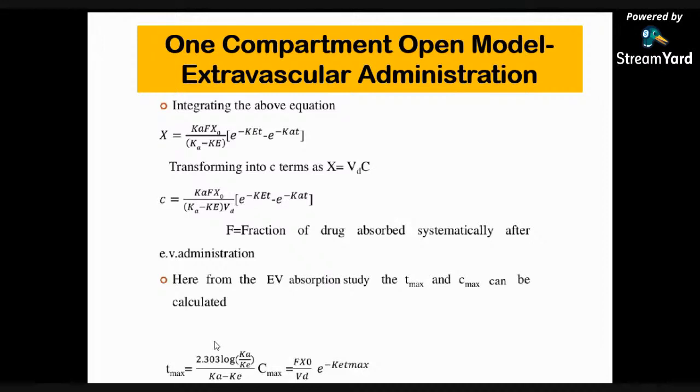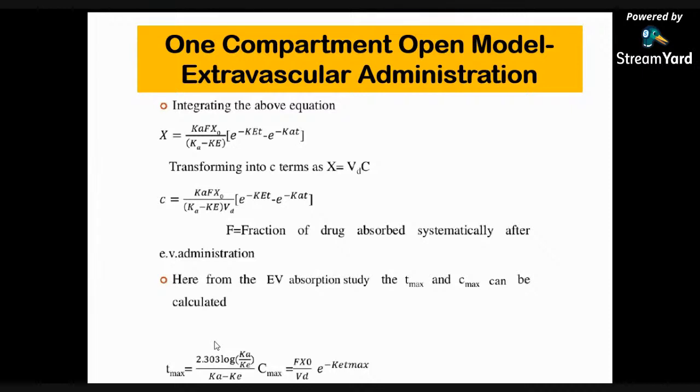Then, x is equal to Ka into F into X0 upon (Ka minus Ke), into e to the minus Ke t minus e to the minus Ka t.